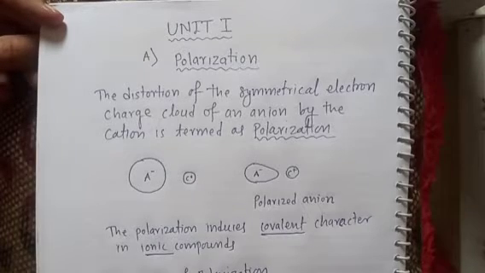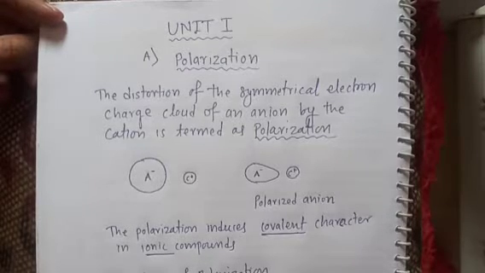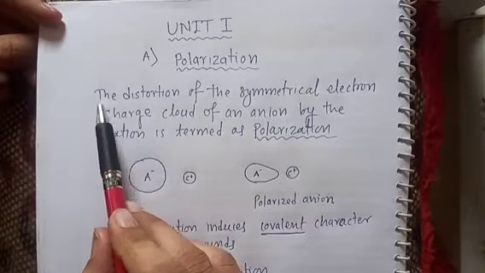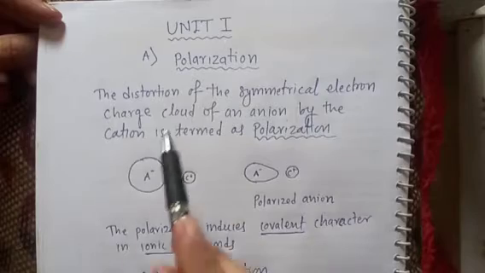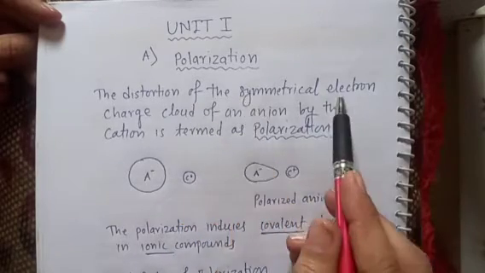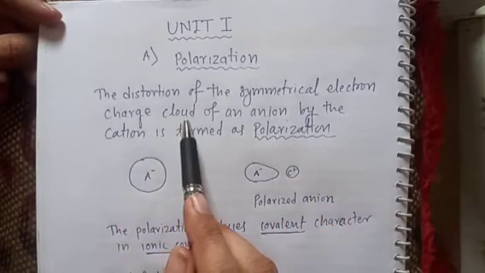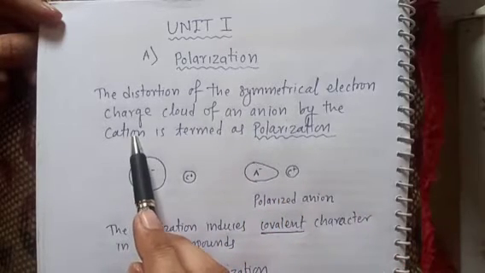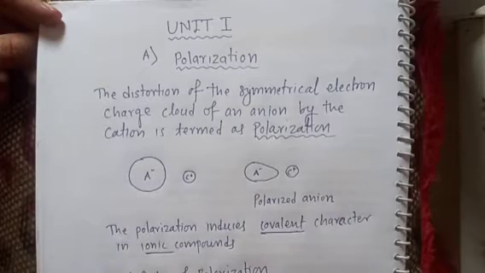Dear students, today we will be discussing Unit 1 Part A of Semester 2, and that part is polarization. Now, what is the definition of polarization? See here, the distortion of the symmetrical electron charge cloud of an anion by the cation is termed as polarization.